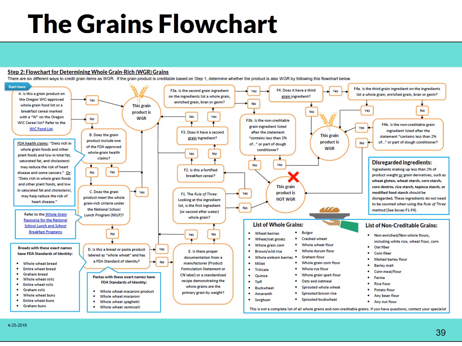Most of the time, it will be easy to figure out whether your item is whole grain rich or not, and which method you should be using to credit your items. However, once in a while, you might need a little more help to figure out if your item is whole grain rich or not. In those cases, you'll want to use the whole grain rich flowchart. This flowchart and the creditable grains flowchart can be found on the CACFP meal pattern and menu planning page.